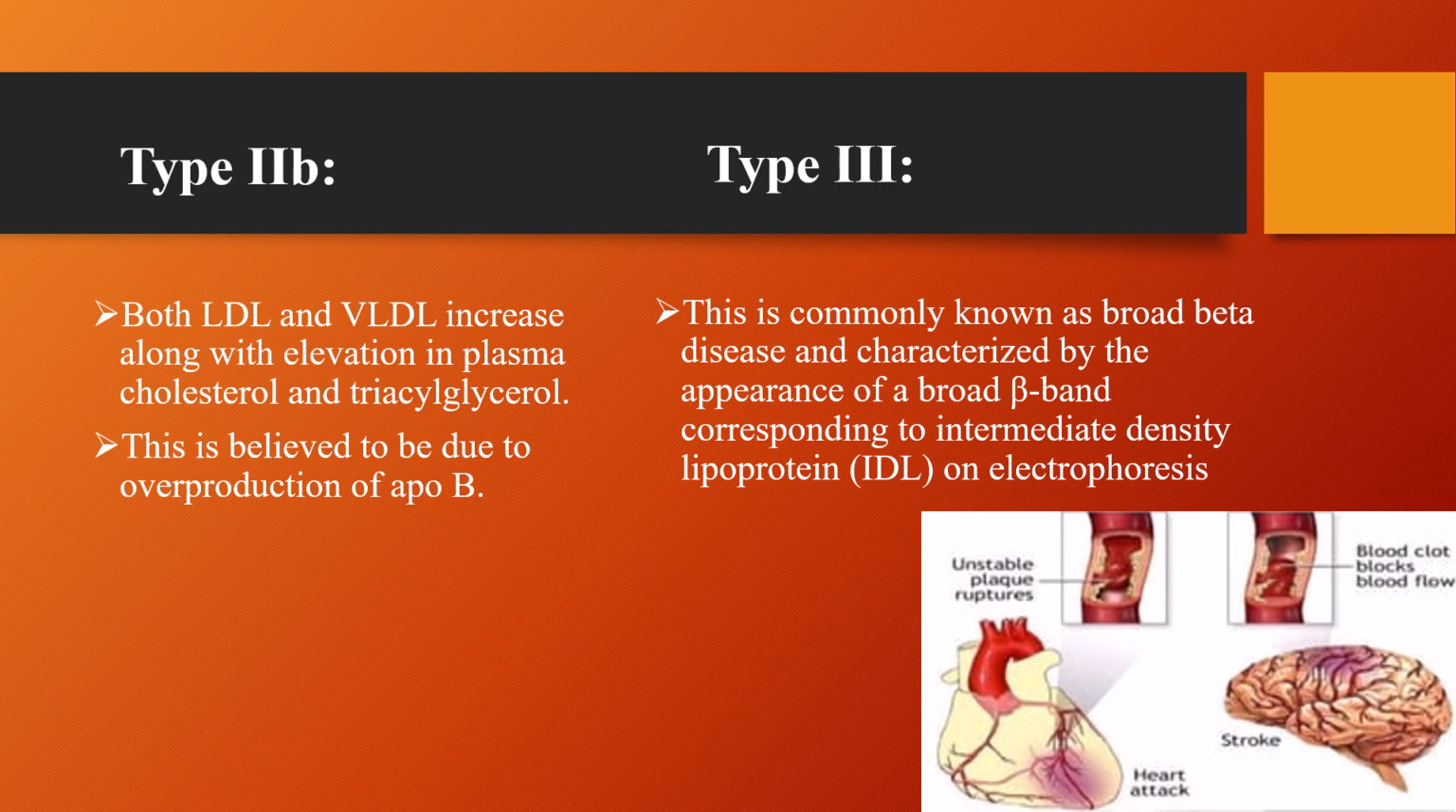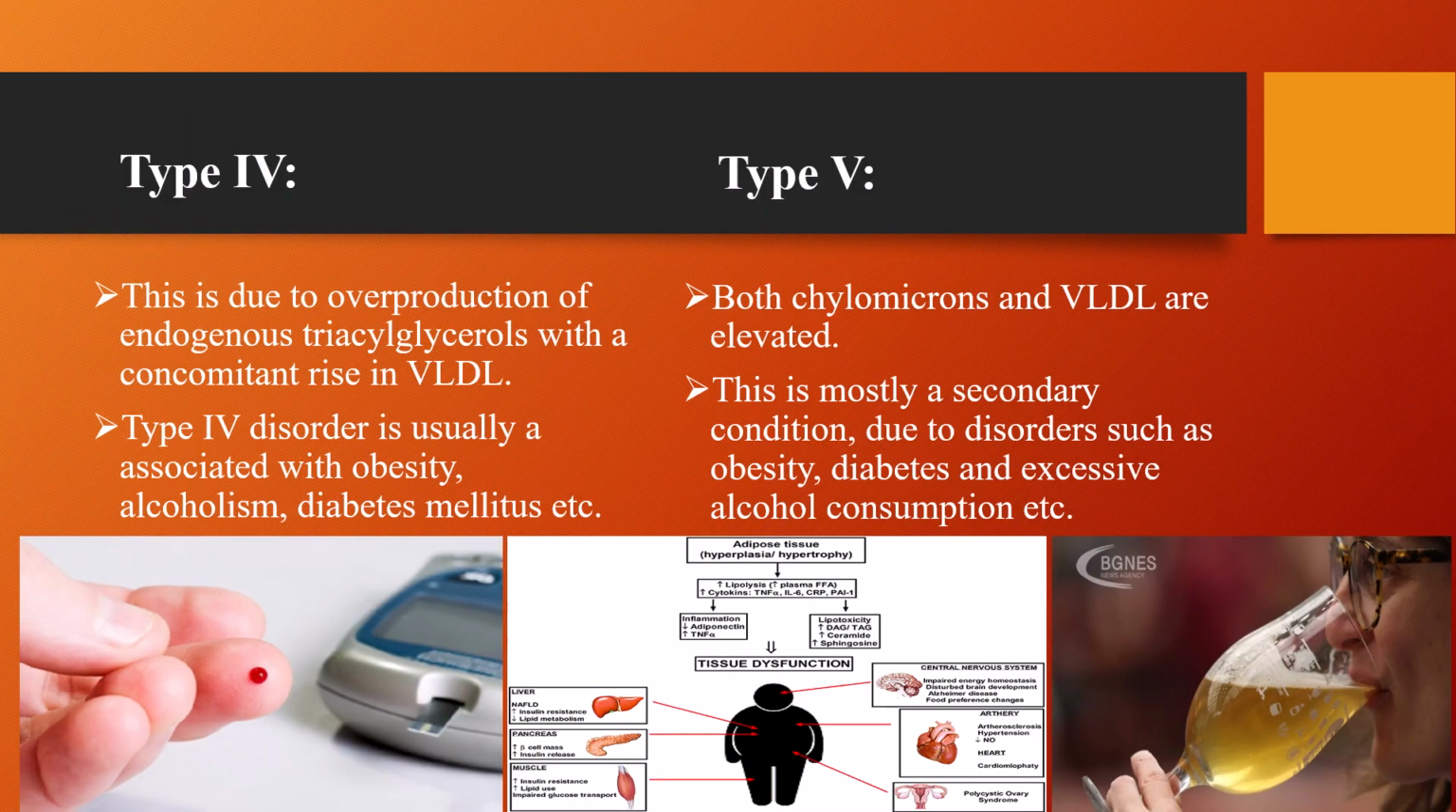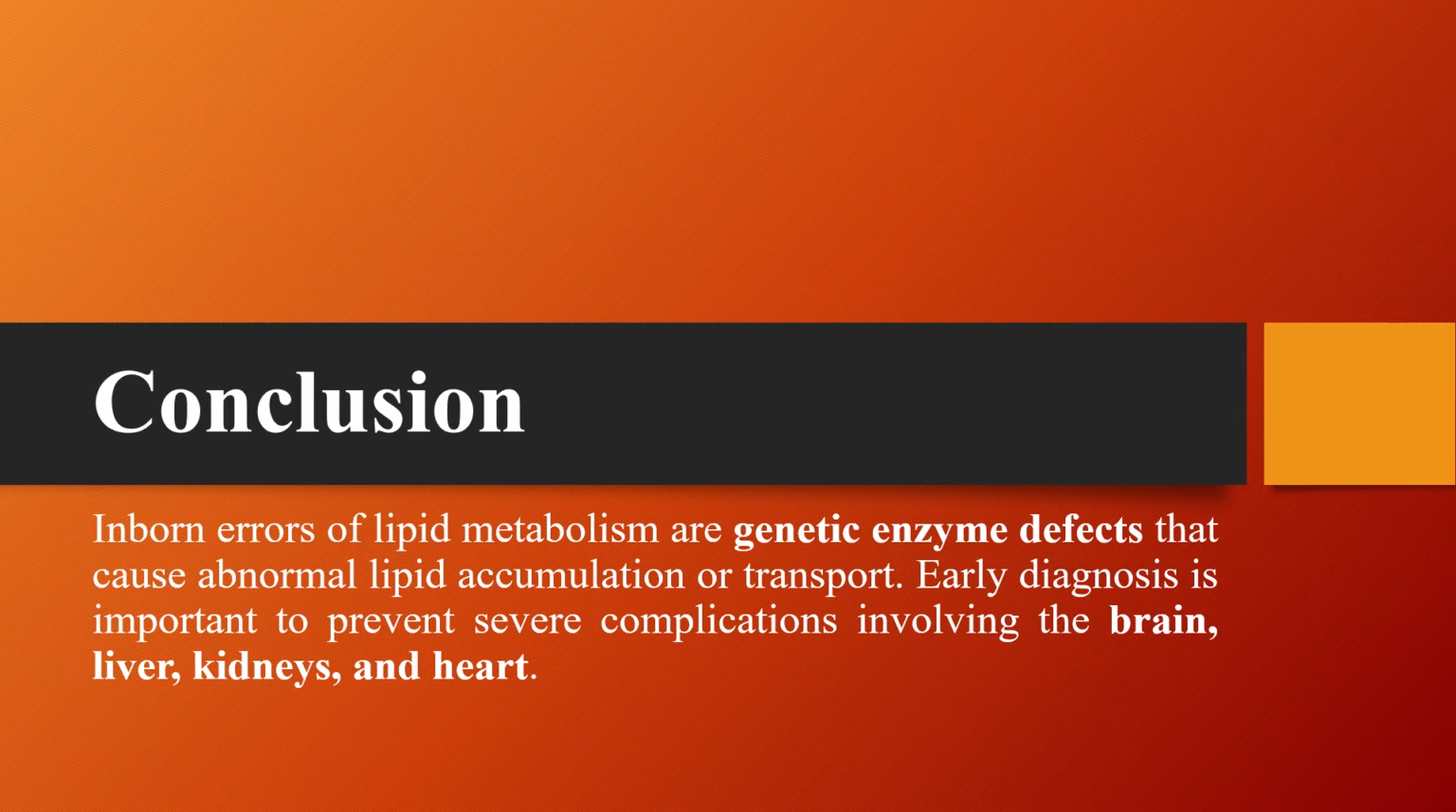Type 3, also called broad beta disease. IDL is increased with a characteristic broad beta band. Type 4, caused by overproduction of endogenous triglycerides. VLDL is increased. Type 5, both chylomicrons and VLDL are increased. This is mostly a secondary condition.